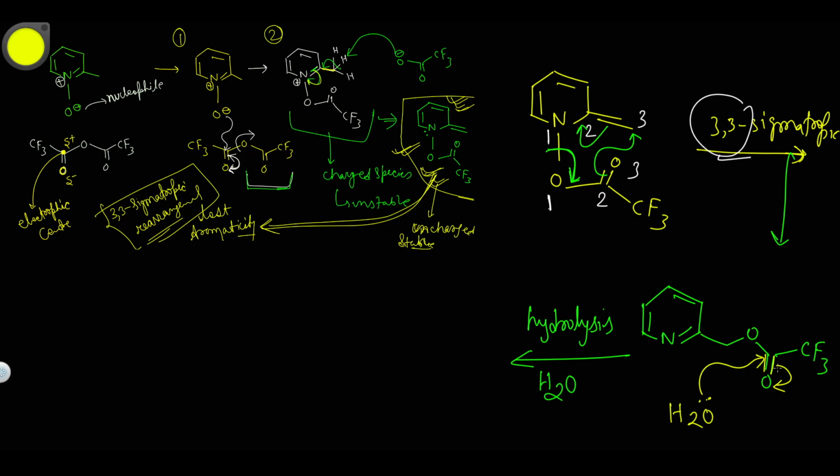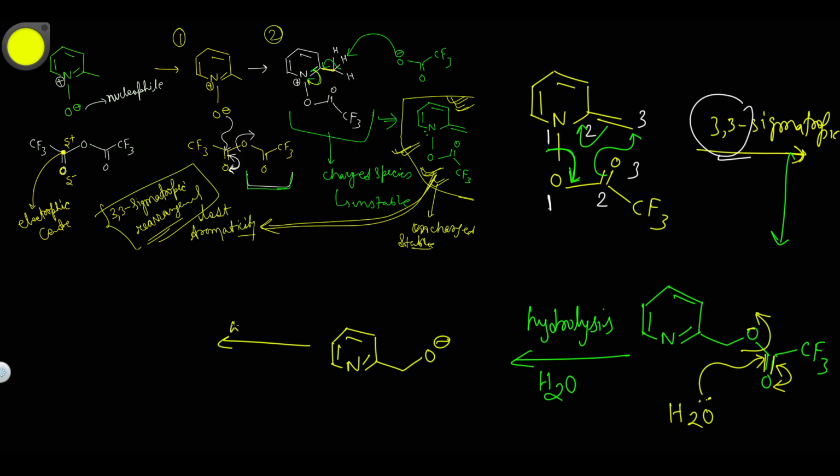That negative charge wants to come back again, because there is a leaving group present in this molecule, so the leaving group will leave. And then the O negative charge will be formed here. So it will form something like this. Wait, this is pyridine and this is O minus.